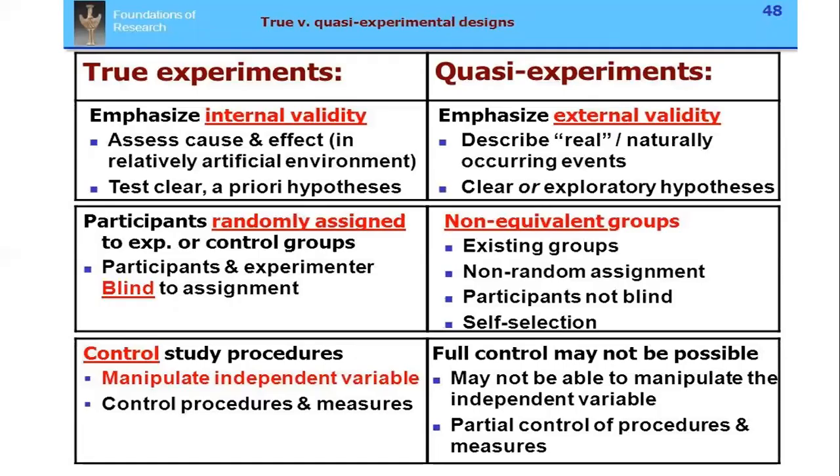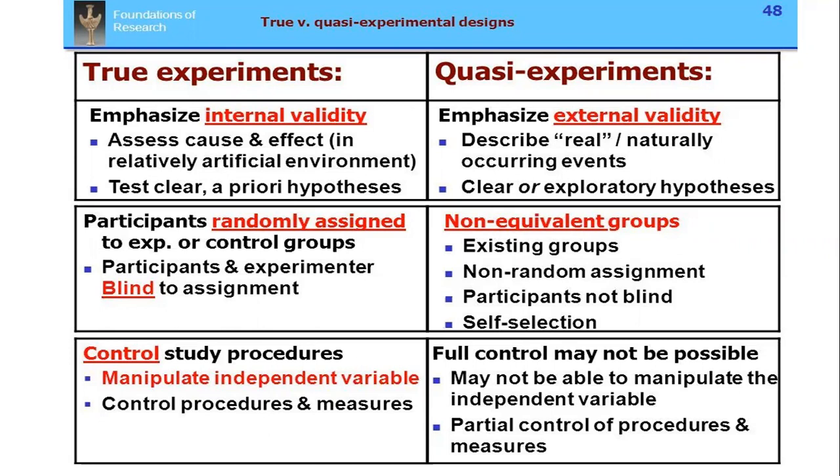And coming to the comparison between true experiment design and quasi experiment. True experiment emphasizes internal validity, the internal validity of the data. But the quasi experiment emphasizes external validity. True experiment assesses cause and effect in an artificial environment, but quasi describes real and naturally occurring events.